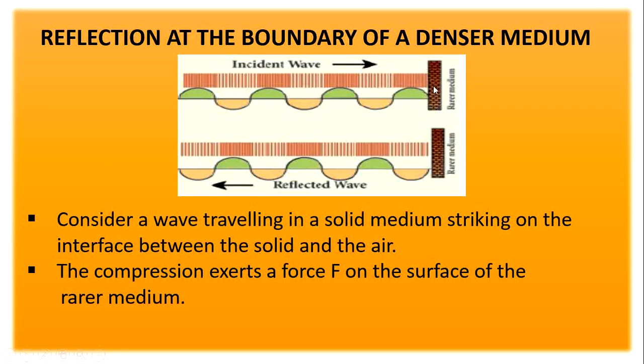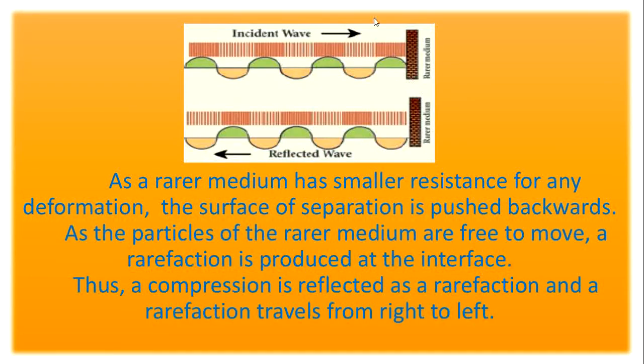Here the compression exerts a force F on the surface of the rarer medium. As a rarer medium has smaller resistance to deformation, the surface of separation is pushed backwards. The rarer medium has a very small resistance, so it does not produce any stress or strain.